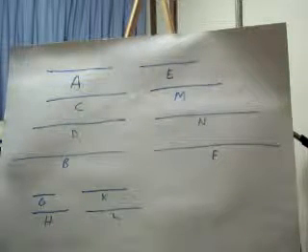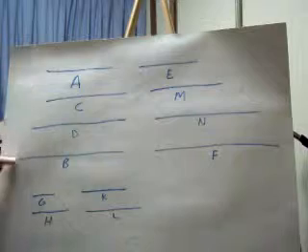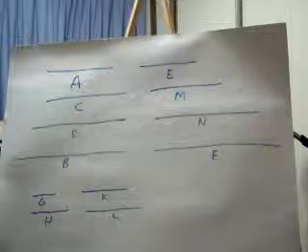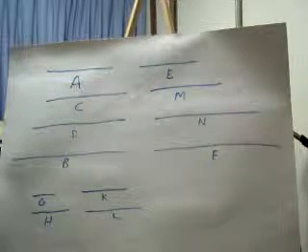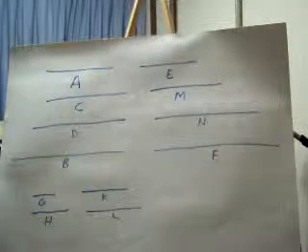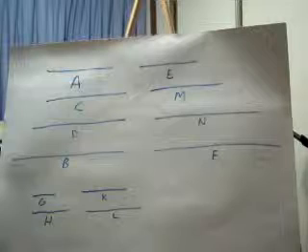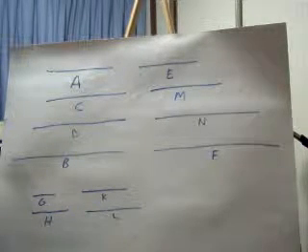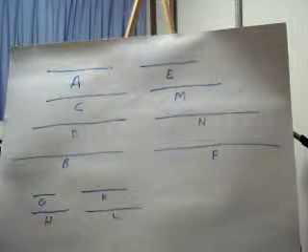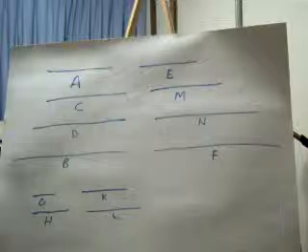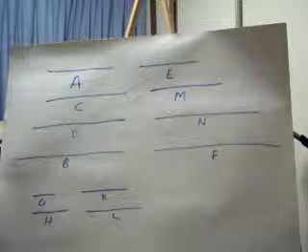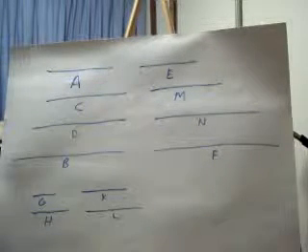For as many as A, B, C, and D, well, here's A, here's B, here's C, here's D, okay? For as many as A, B, C, and D are a multitude, let so many numbers G, H, K, and L, the least of those which have the same ratio with A, C, D, and B, be taken. So we're going to draw up four new numbers. Here's G, here's H, here's K, here's L. And we can do this by Euclid Book 7, proposition number 33. So if you don't know what we're talking about, go back to Euclid Book 7, proposition number 33. I do have a video on that.